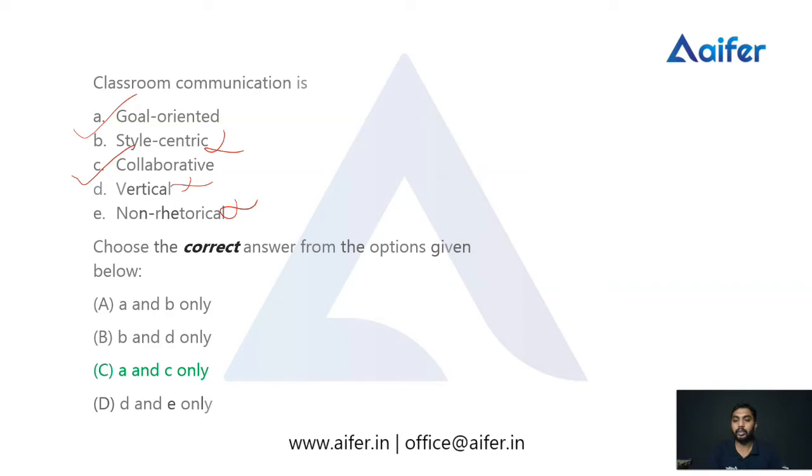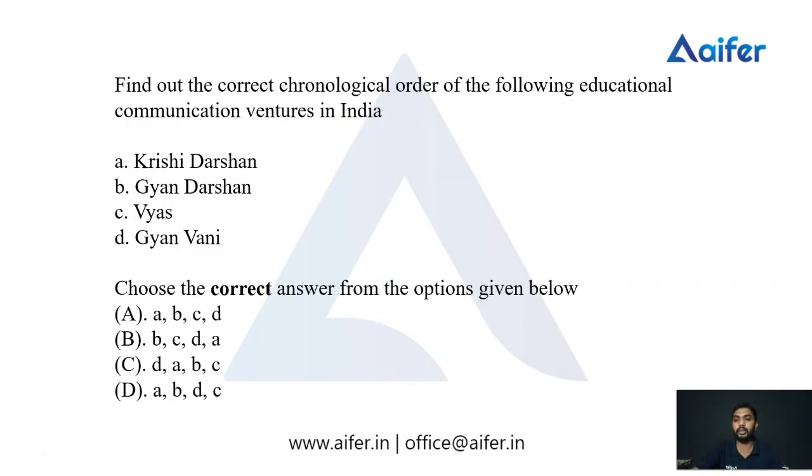I hope you have understood this one, and we can move to the next question. So the next question is, find out the correct chronological order of the following educational communication ventures in India. Here we have four educational communication ventures. First one, Krishi Darshan, second, Gyan Darshan, third, Vyas, and fourth, Gyanvani.